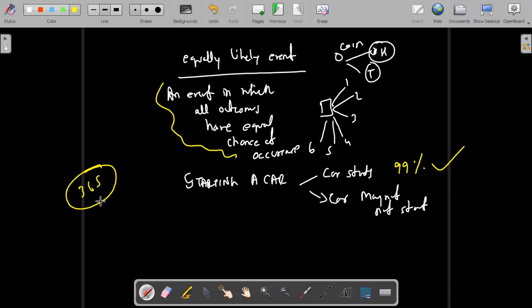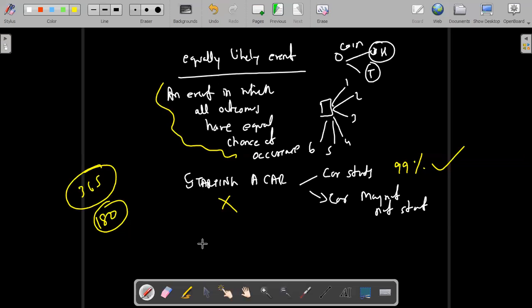So out of 365 days, if you are saying it's an equally likely event, about 180 days it did start. Okay, equally likely means exactly equal chances of occurrence. So it is starting a car. If you think this way, that the car may start or may not start, then we will say it's an equally likely event, but it is not equally likely. Equally likely means starting and not starting should be equal. That means if you are starting the car 360 times, 180 times it starts and 180 times it did not start. Okay, so this is not an equally likely event.